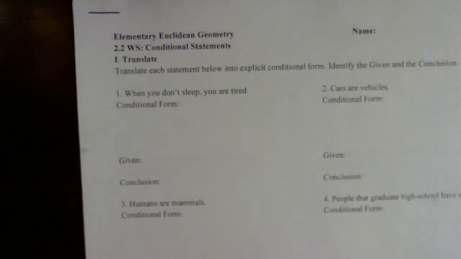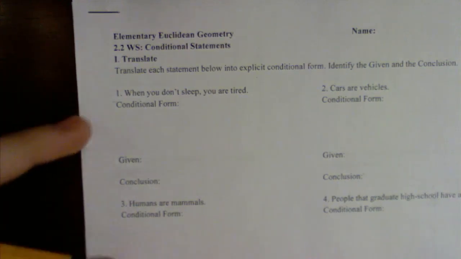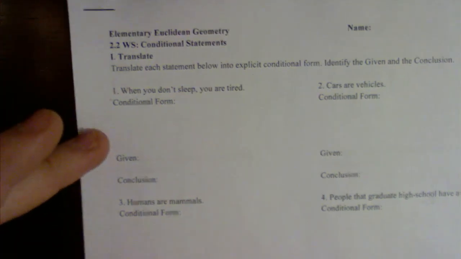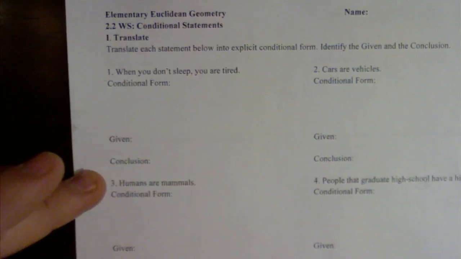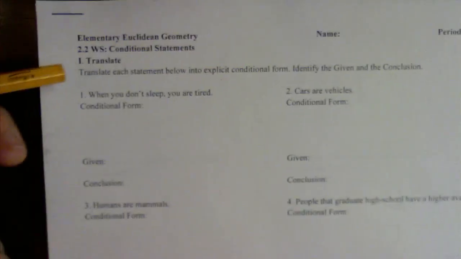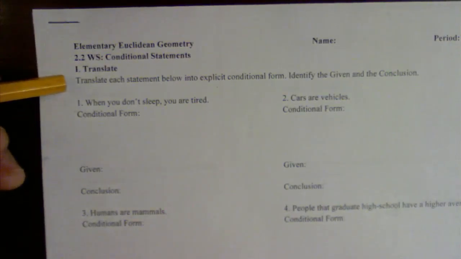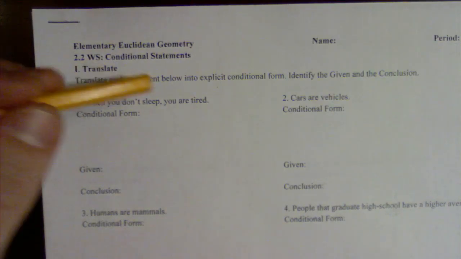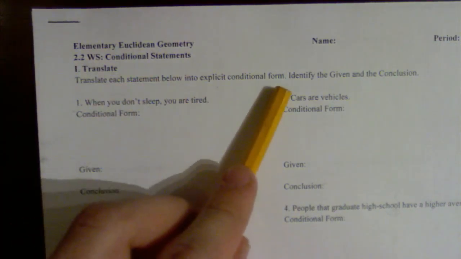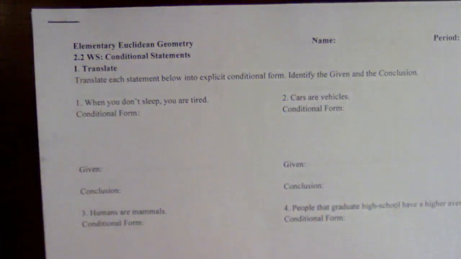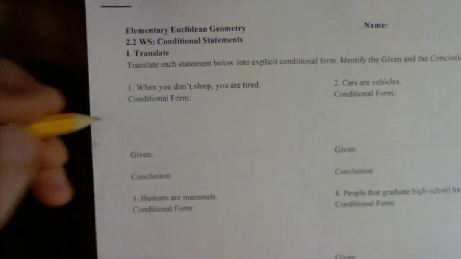In this video, we're going to take a look at this worksheet, and I'm going to go through all the odd questions with you, and then you should take a moment to try and go through every single even question. So, this first set of questions, number 1, says to translate each statement below into explicit conditional form. Identify the given and the conclusion. So, let's just get started right away.